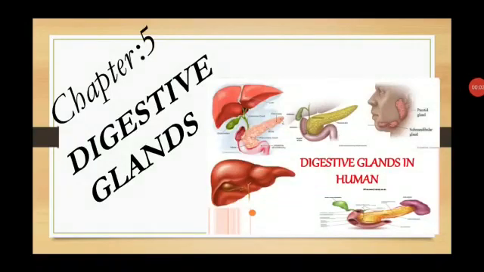Good morning, students. In this session, we are going to see chapter 5, continuing the portion on digestive glands. First of all, you have to see this diagram. What are the glands involved in the digestion? Salivary glands, liver, and pancreas.